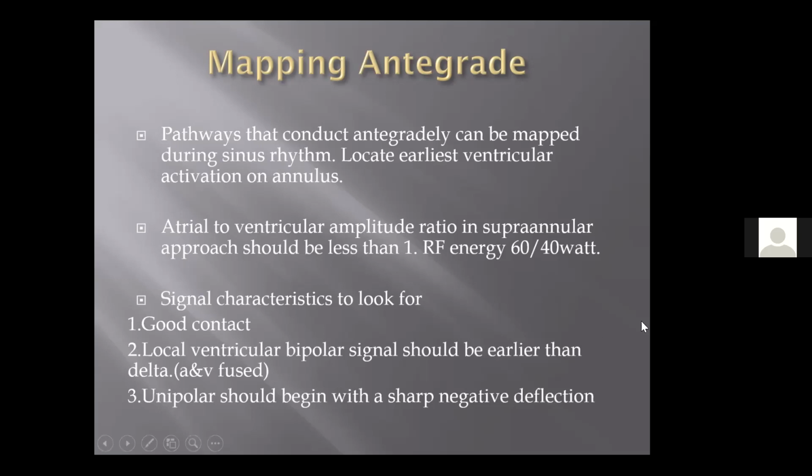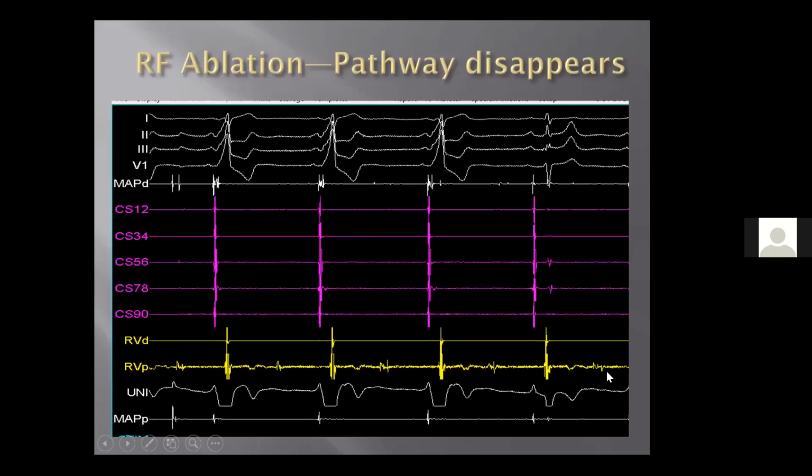Make sure that you have got a good signal on your ablation catheter. There should be good contact. The local bipolar signal that you are seeing should be earlier than delta, and it should be fused. Many a time you might have to ablate based on a pathway potential, but we are not always able to see a pathway potential, but that is another way that we can look for.